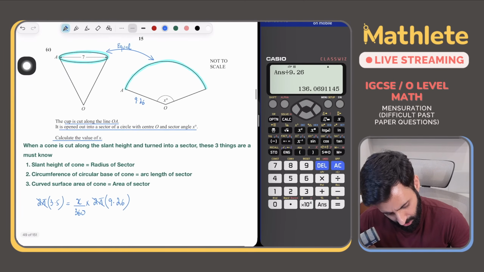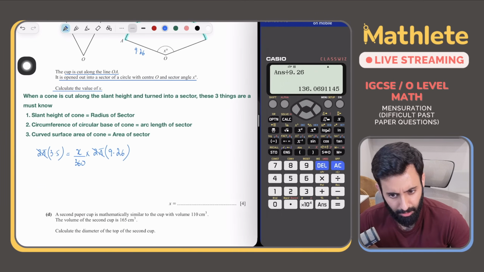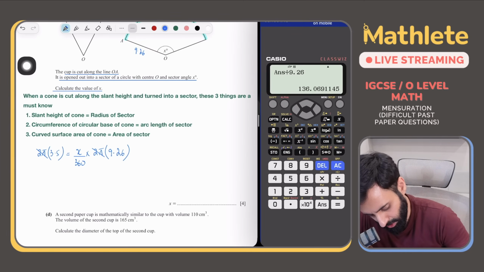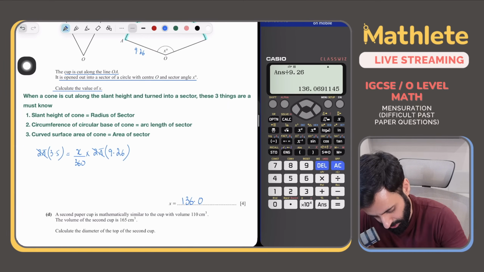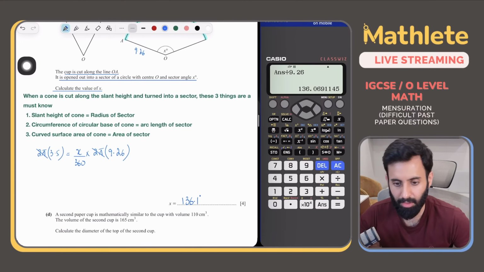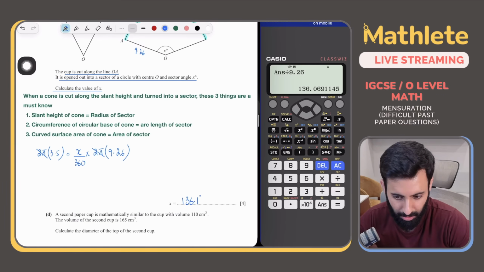ठीक है? So let me double check. हाँ, सही है. So x is equal to 136.069, which means 136.1 degrees is the correct answer. There you go. ठीक हो गया? मज़ा आया?